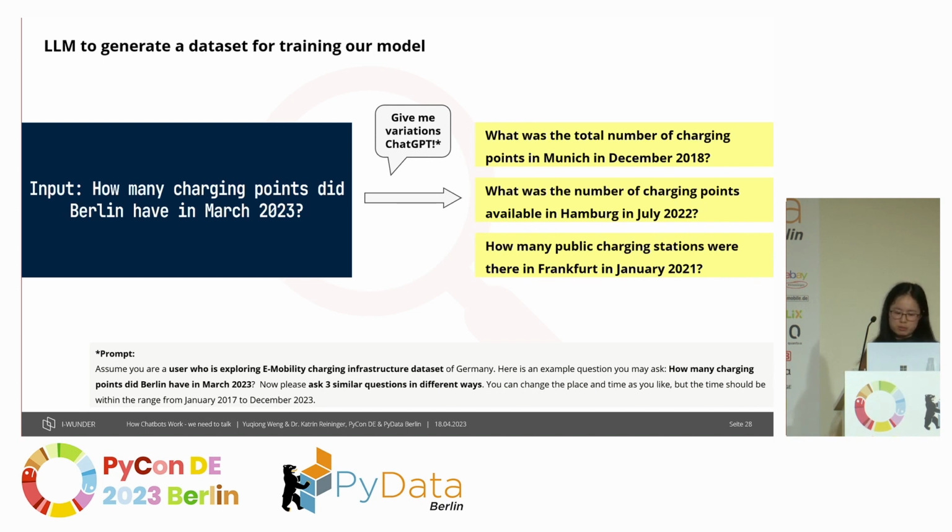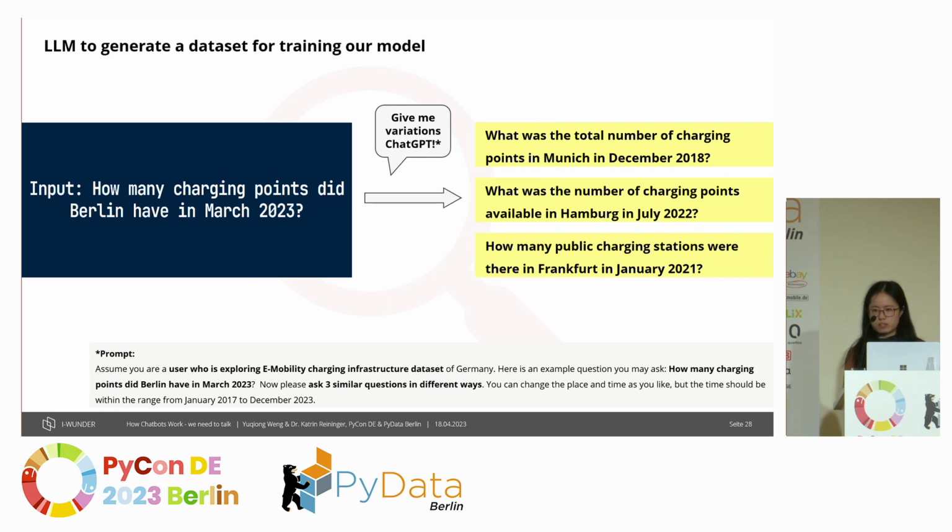The way it works is you create a prompt, and you basically tell ChatGPT, imagine you are a user who is now exploring this data set. We also provide example questions, like, how many charging points did Berlin have, and then we ask ChatGPT to generate three different but similar questions.